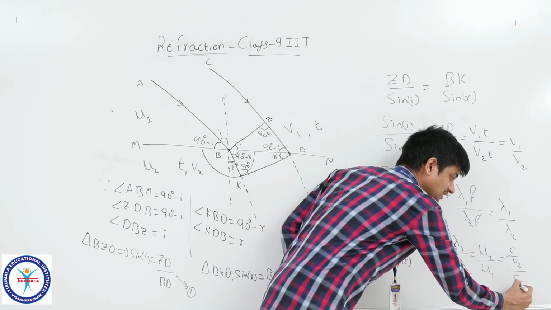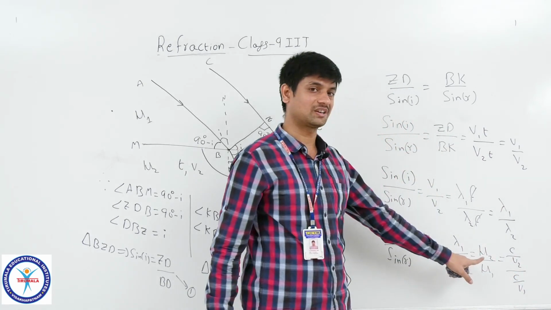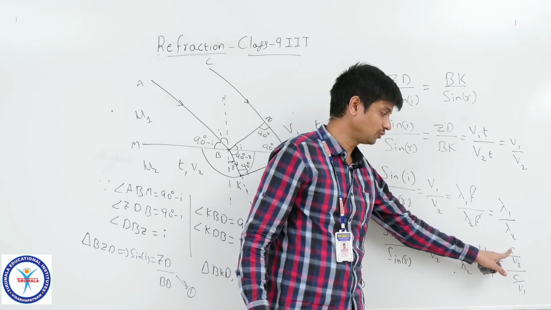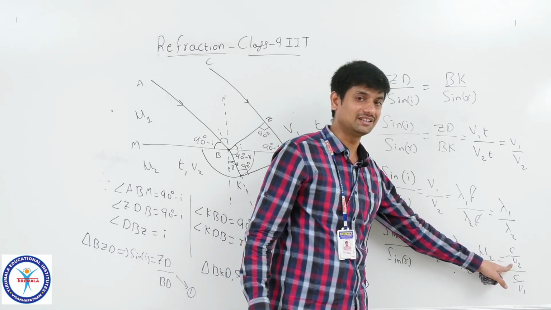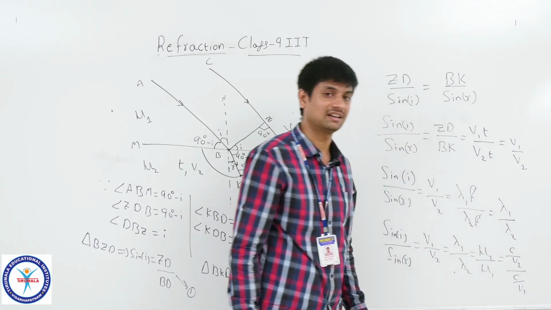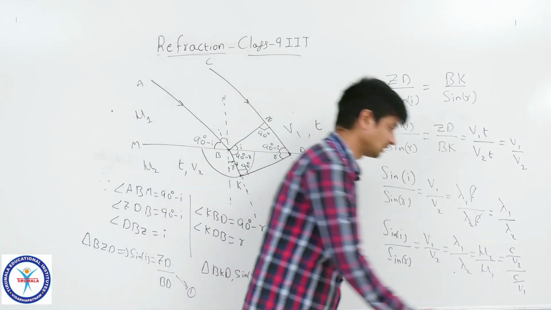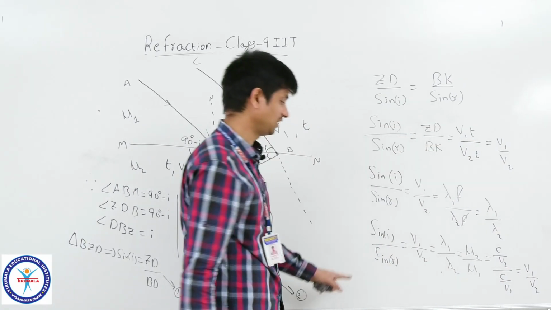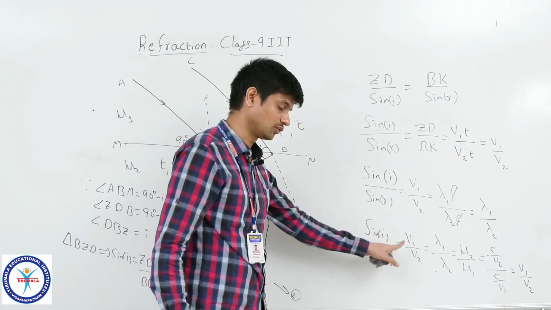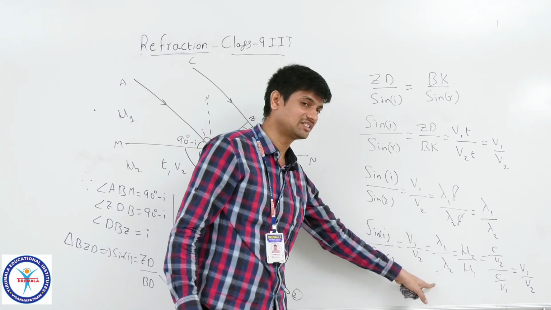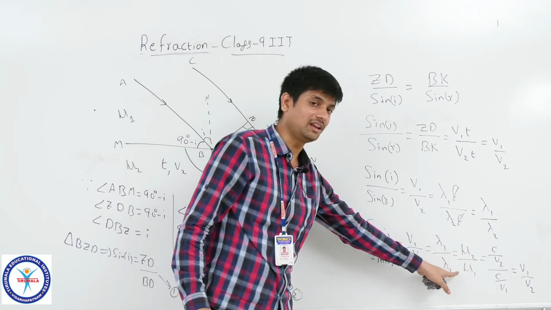Mu 1 means C by V1. I defined before that refractive index is the ratio of the speed of light in a vacuum to the speed of light in a medium. So if you take the reciprocal and cancel the speed of light in vacuum, you will get V1 by V2 again. That's why I have written sin I by sin R equals V1 by V2 equals lambda 1 by lambda 2, which represents wavelengths, and mu 2 by mu 1.